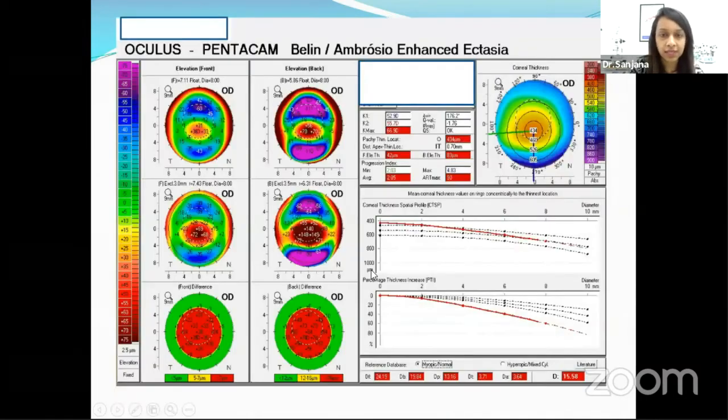Now, when we look at the same Belin-Ambrosio display of this, in the exclusion map and the difference map, we do see the red area indicating that there is significant anterior and posterior elevation. And also when we look at all these D values, everything is represented in red, and the final D value where the cutoff is 3 is increased to 15, definitely highly abnormal. And when we look at this CTSP or the pachymetric progression map, it's definitely abnormal, and there is very much thinning seen in the central part.